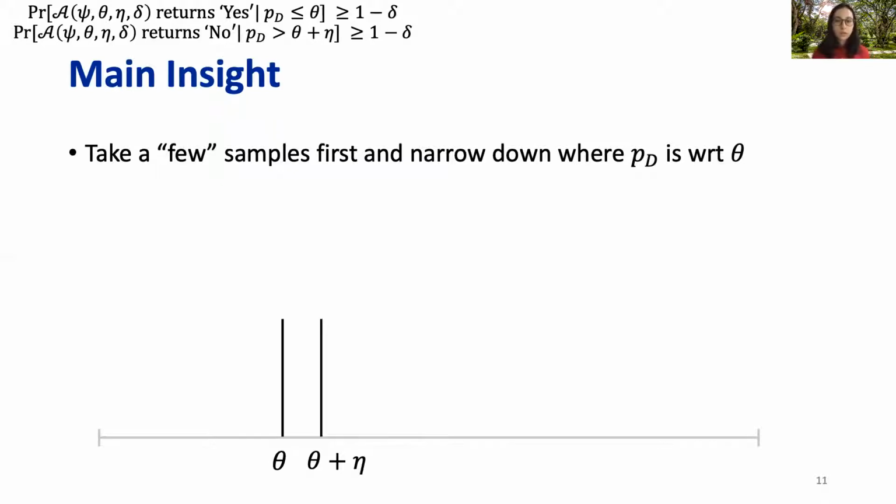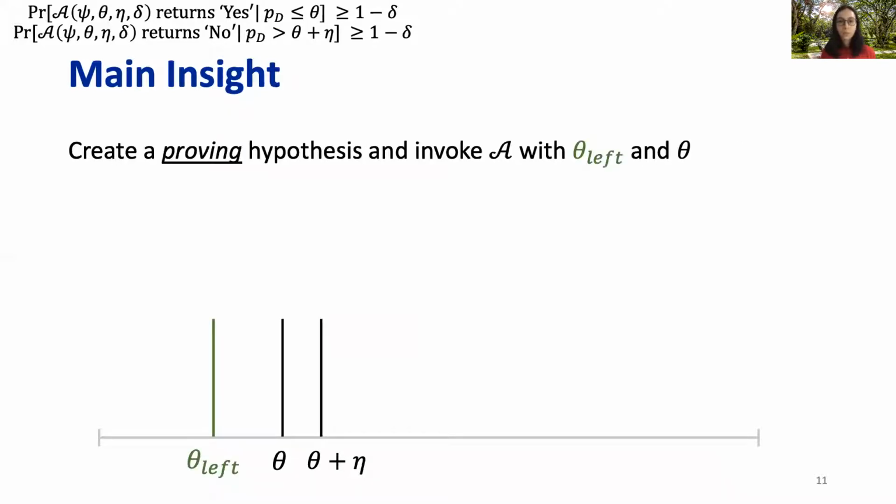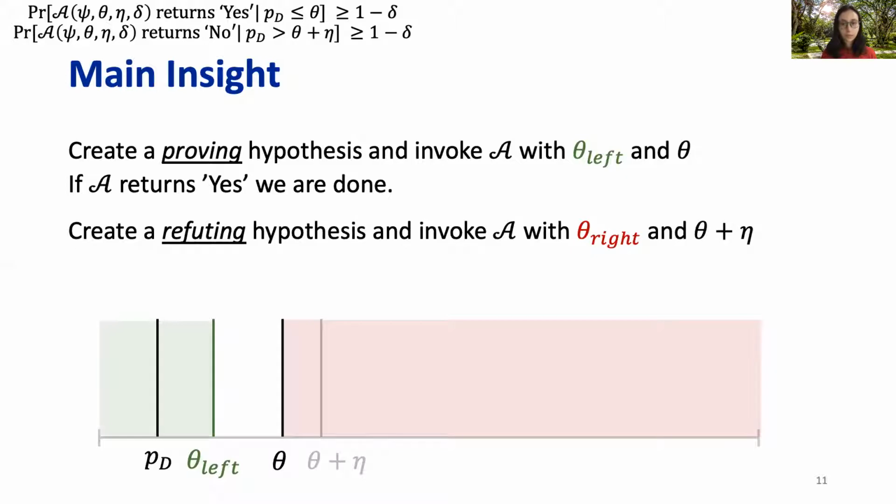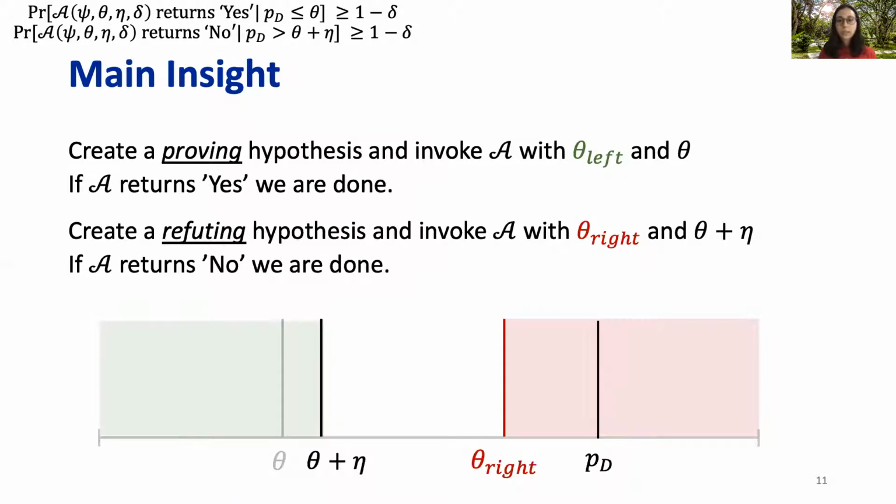What we do is that we start by proving hypothesis on the left side of the threshold. So now if the true probability is less than the new threshold, then we can safely return yes. Similarly, on the right side of the threshold, we create refuting hypothesis such that if the true probability is greater than the threshold, then we can return no. So the insight is that now we reason about how to test with respect to the threshold.